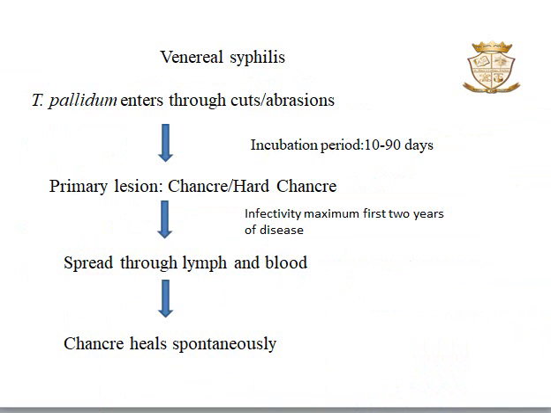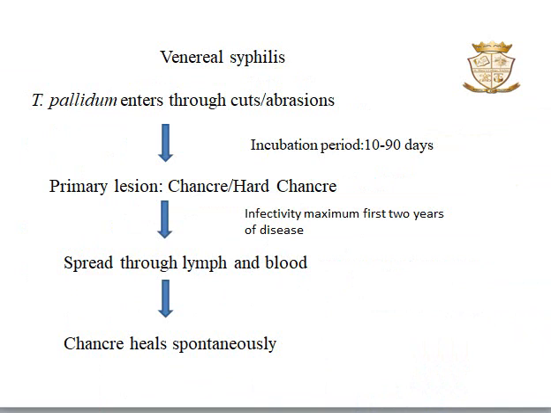Coming to venereal syphilis. Treponema pallidum enters through cuts or abrasion. The incubation period is usually 10 to 90 days. And we can see a primary lesion, also known as chancre or hard chancre. A chancre is a painless, relatively avascular, circumscribed, indurated, superficially ulcerated lesion. It is covered by thick glairy exudate which is rich in spirochetes. Infectivity is maximum at this stage, during the first 2 years of the disease, and it reduces after 5 years.